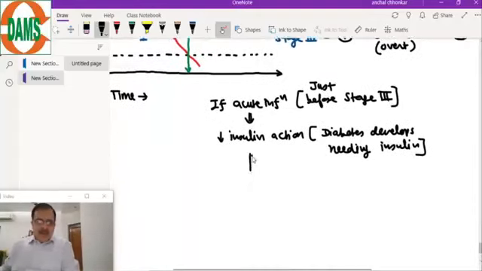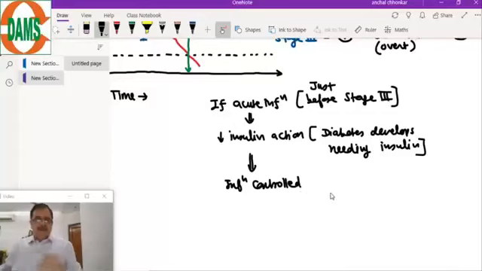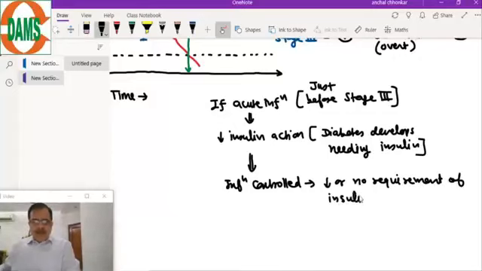But when the infection is controlled, suddenly there will be a decreased requirement of insulin, because the stress is removed.